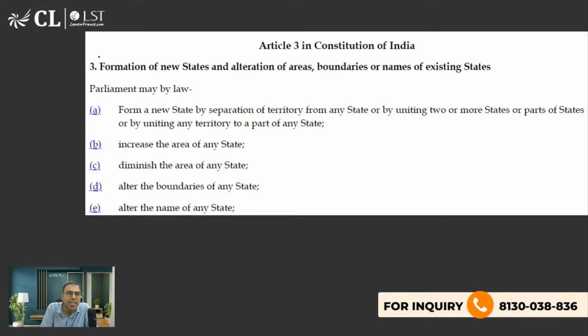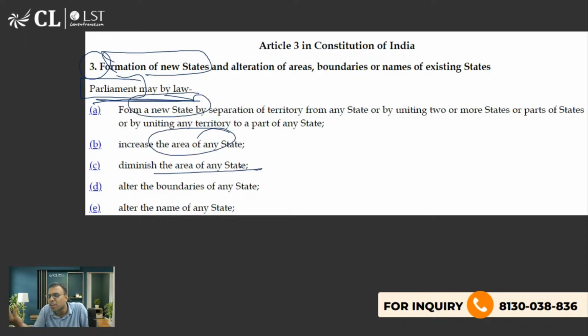I need a satisfactory answer. Look, Article 3, formation of new states. Parliament may by law. So it is the job of the parliament to form a new state. Okay. The formation of a new state, increase the area of any state, changing the boundary of any state.